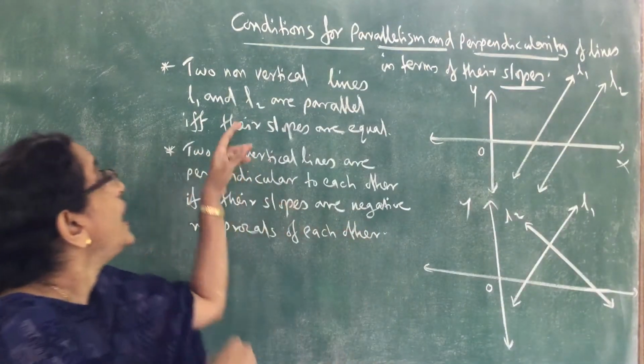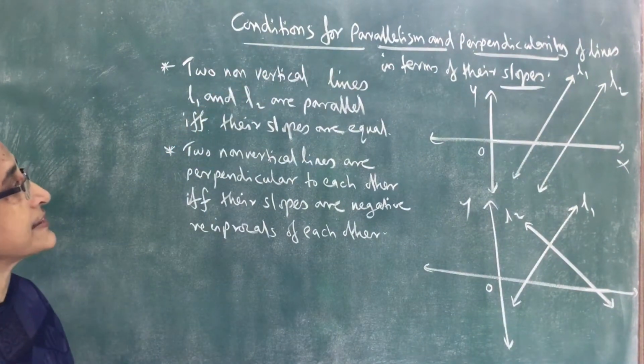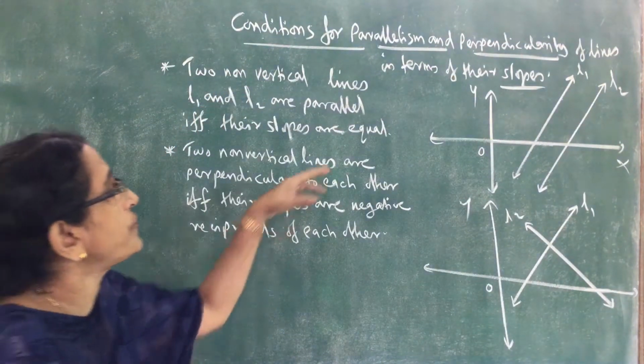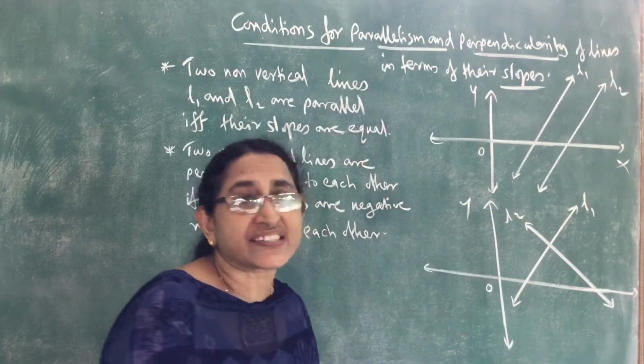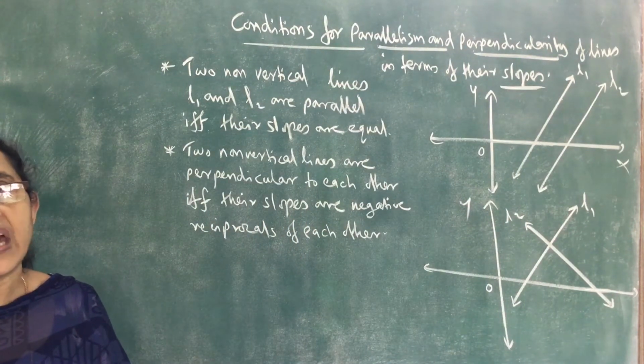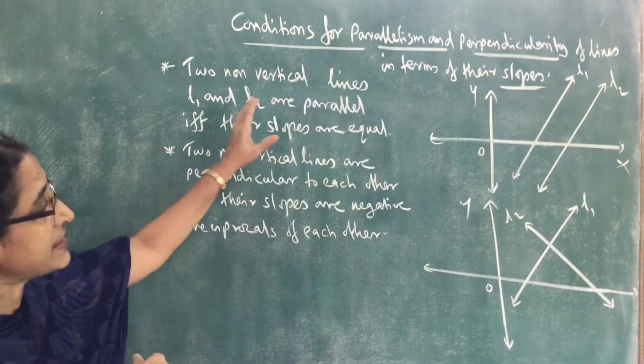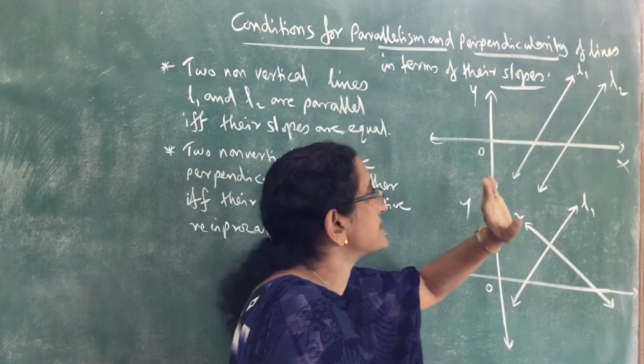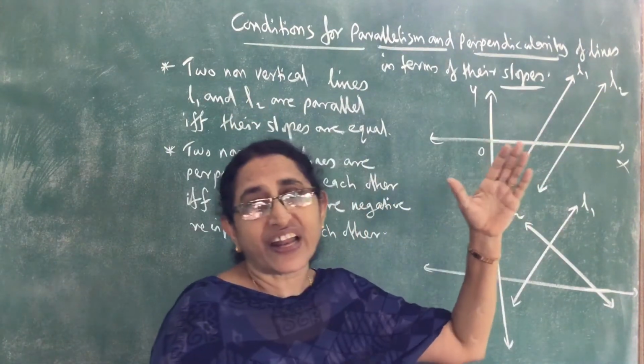Next, conditions for parallelism and perpendicularity of lines in terms of their slopes. What is the condition for two lines to be parallel and to be perpendicular? Consider first case, consider the two lines L1 and L2.